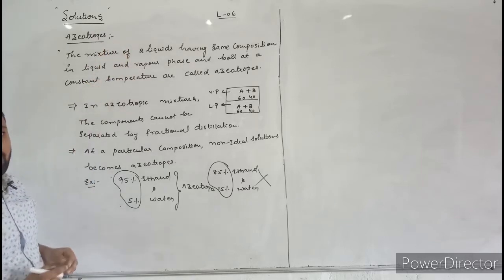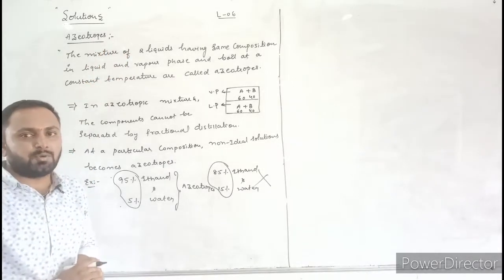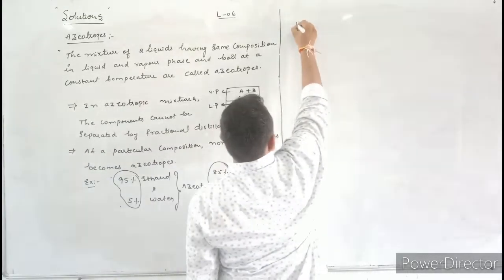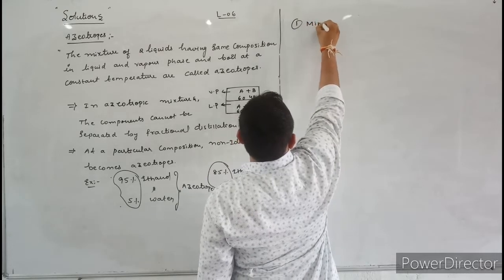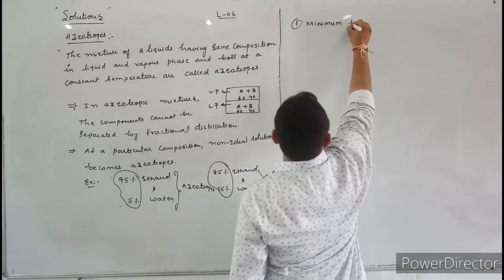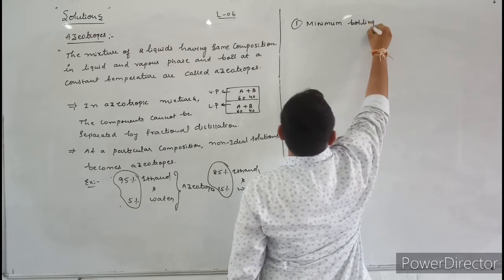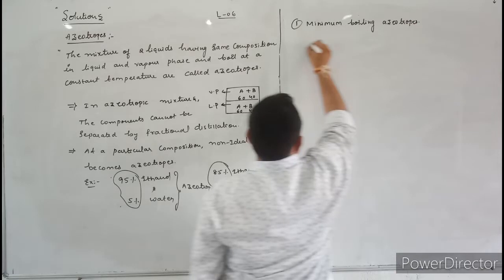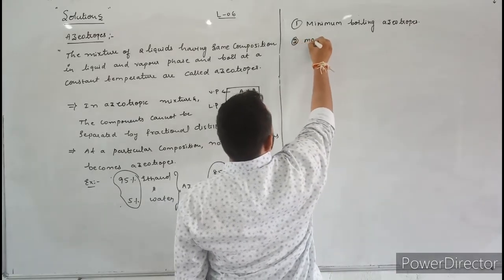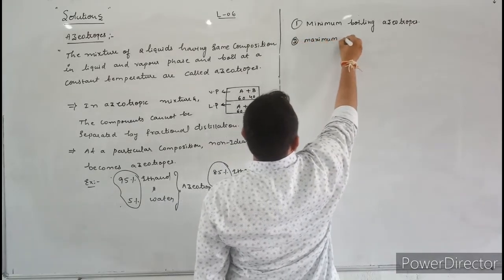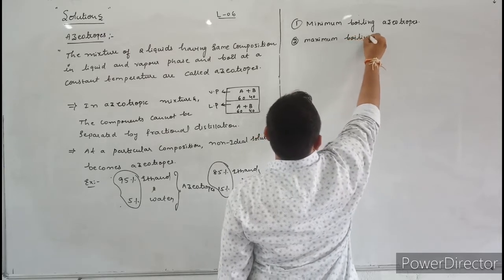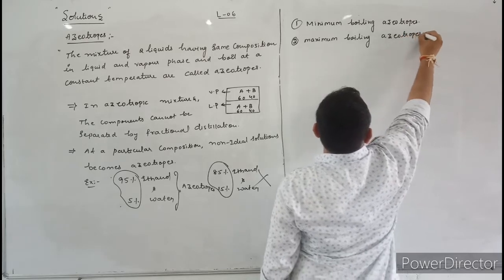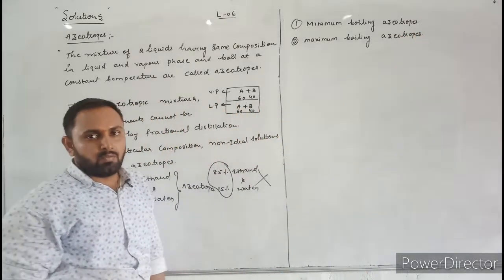Now let us discuss types of azeotropes. There are two types of azeotropes. One is minimum boiling azeotropes. The second one is maximum boiling azeotropes. These are the types of azeotropes. Now let us discuss one by one.